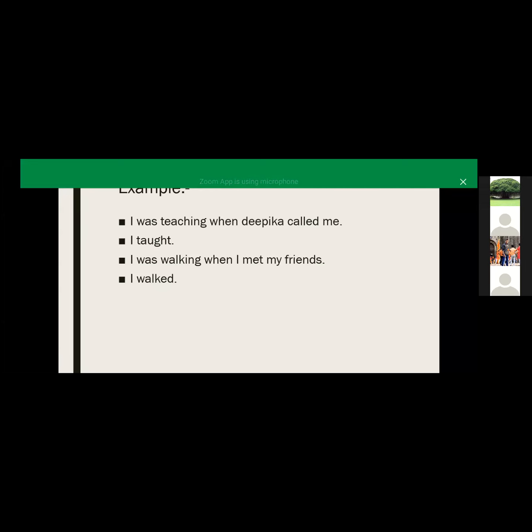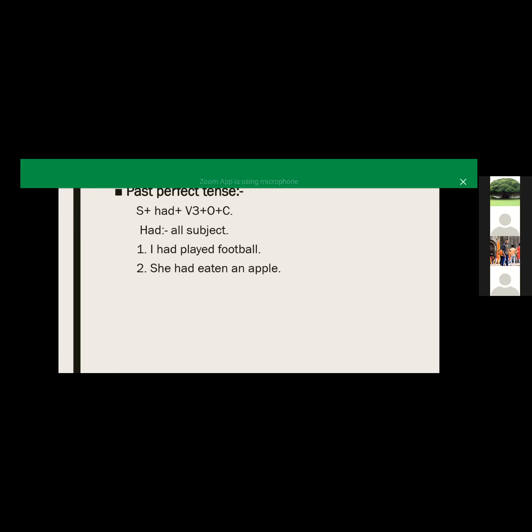And when we talk about the third sentence, I was walking when I met my friends, मैं जब चल रही थी तब मैं अपने फ्रेंड से मिली. So we want to point out that action, so here we are using the continuous form in this sentence. Okay Shivangi, we have 2 minutes, so try to complete everything within 2 minutes.